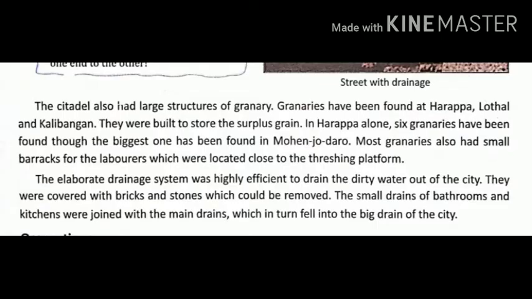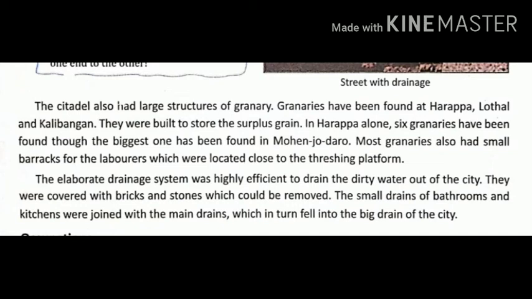Okay, now next we will talk about the granaries. What was that? It was built to store surplus grains. Okay, and granaries were built in the citadel, the middle part of the city, and they have been found at Harappa, Lothal and Kalibanga.